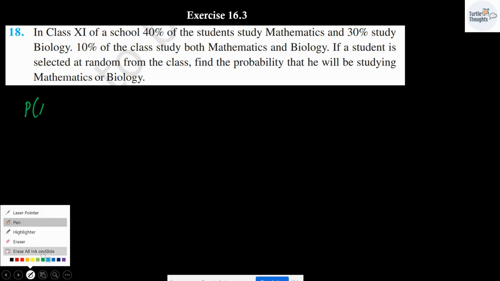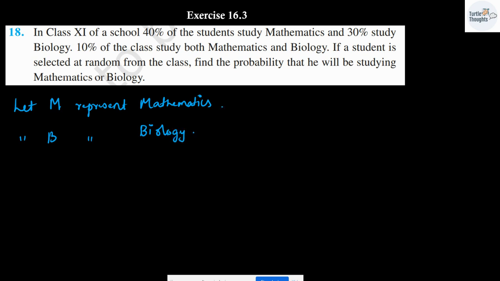So let me write what is given to me in the question. Before this, let M represent mathematics, let B represent biology.